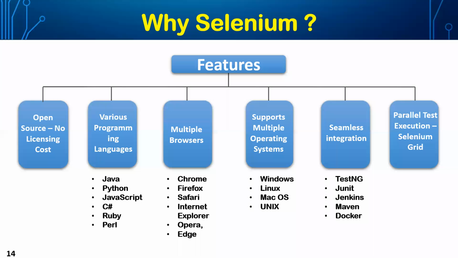For every browser, we have a .exe file which has all the methods or all the actions that we want to perform on that particular browser. All those methods have been implemented in one .exe file, and that .exe file will be invoked by the Selenium WebDriver interface. That is how Selenium was able to achieve working on almost all major browsers.